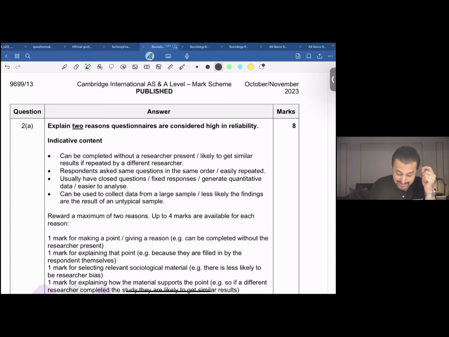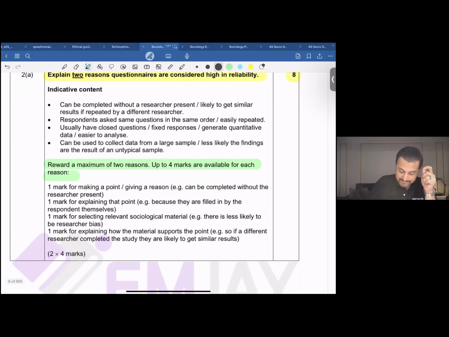2A over here reads, explain 2 reasons questionnaires are considered high in reliability. Explain 2 reasons why questionnaires are considered to be high in reliability. This is an 8-mark question. If we read this, this says, reward a maximum of 2 reasons, up to 4 marks are available for each reason. Now, what's the criteria behind this?